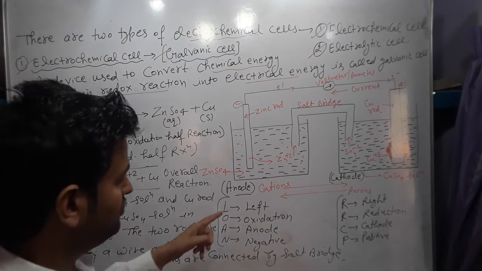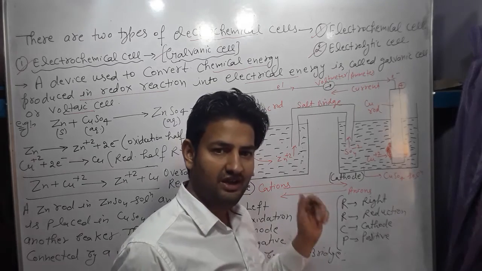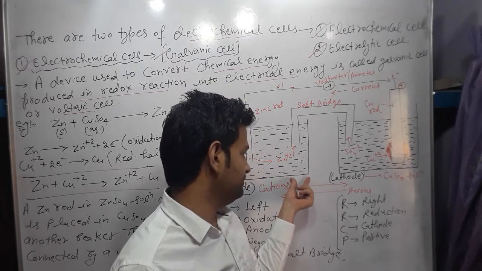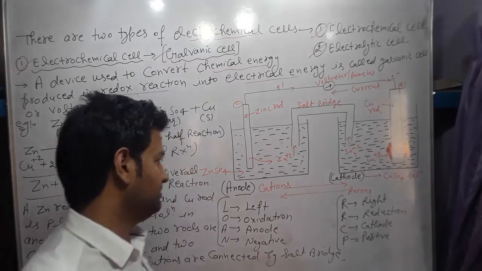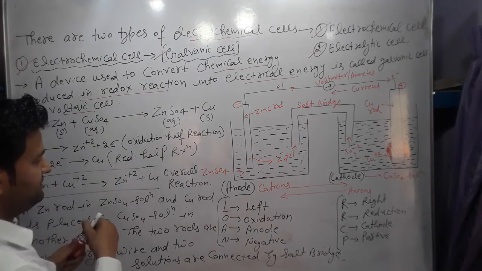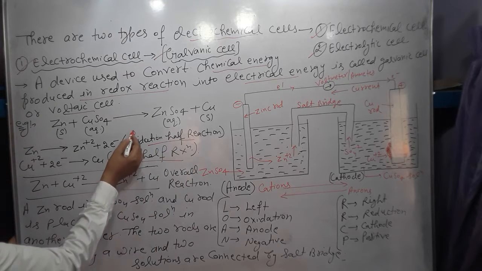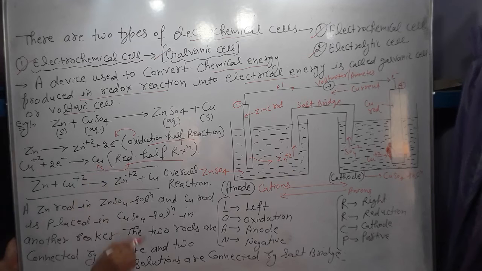So there are two half cells, one is the anode and one is the cathode. In one, oxidation occurs and in the other, reduction occurs. So this cell can be divided into two half cells: the oxidation half cell and this is our reduction half cell. Oxidation, in which oxidation occurs; reduction, in which reduction occurs.